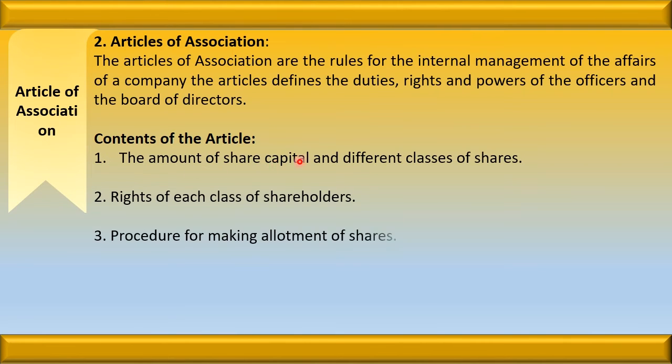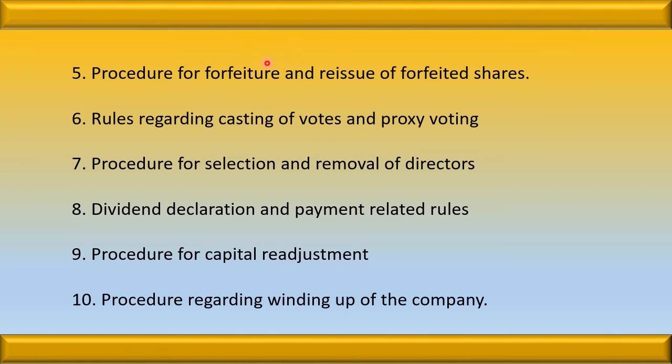First is the amount of capital and different classes of shares, rights of each class of shareholders, procedure for making allotment of shares, procedure for issuing certificates, procedure for forfeiture and reissue of forfeited shares, rules regarding casting of votes, procedure for selecting and removal of directors, dividend declarations, procedure for capital readjustment, and so on.